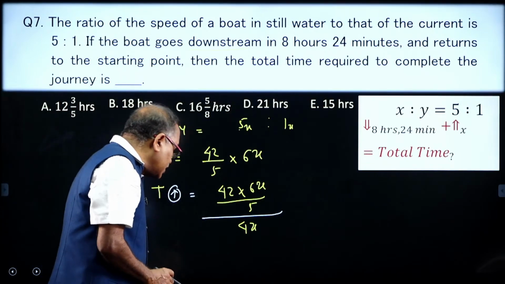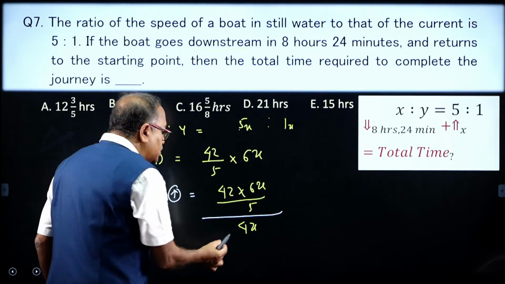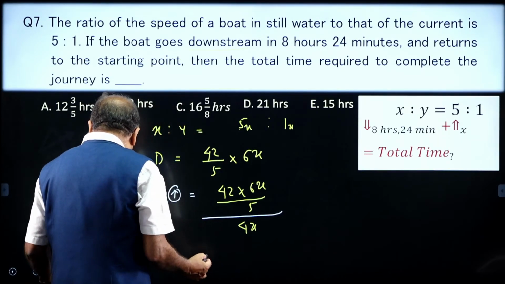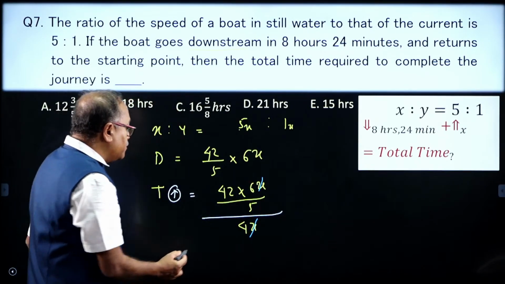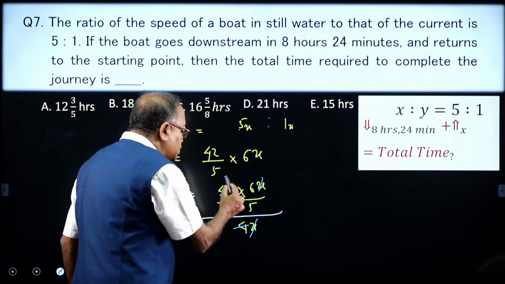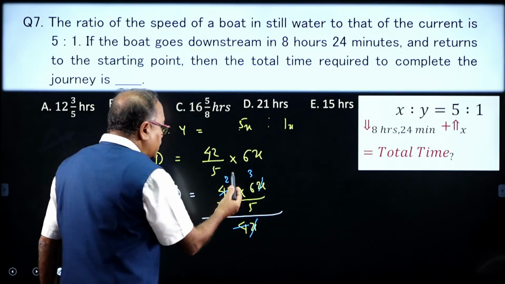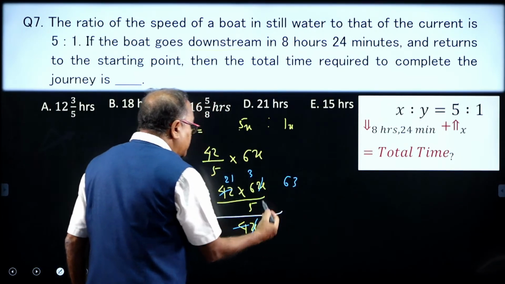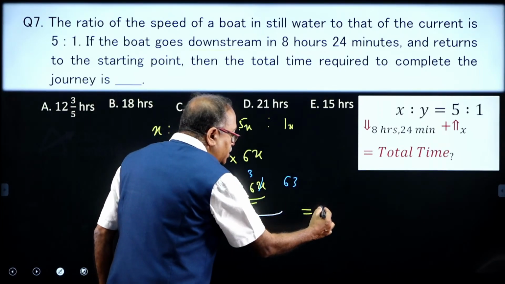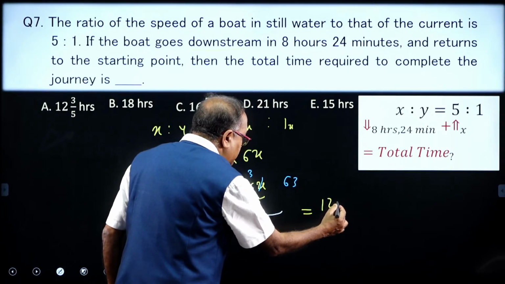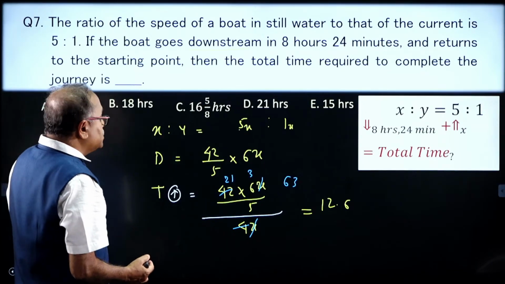Come on my friends, can we work out together? Here I am not able to see your comment, but it is okay. That is x and x gets cancelled over here, and with 4 this number gets cancelled here, this is 21 and this is 3. So I finally get this one as 63 divided by 5, and how much will that be? 63 divided by 5. That is 12, 5 is 60 and 0.6.